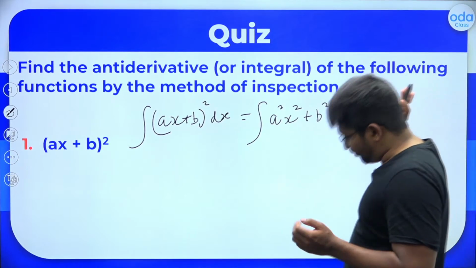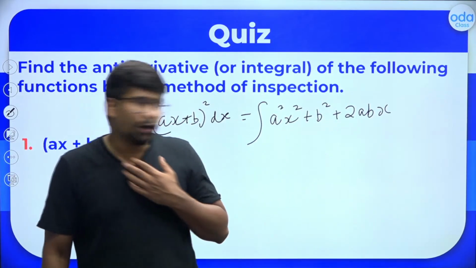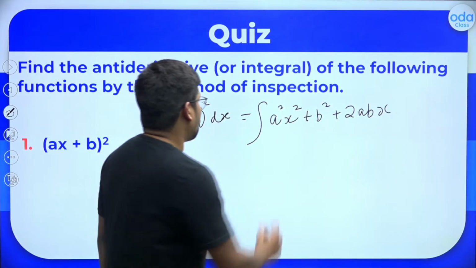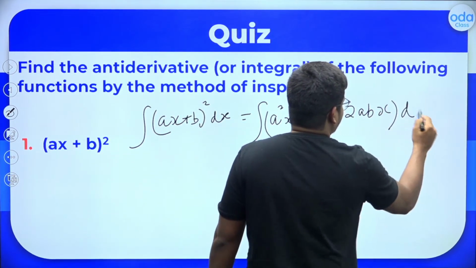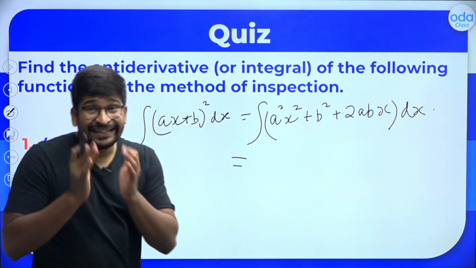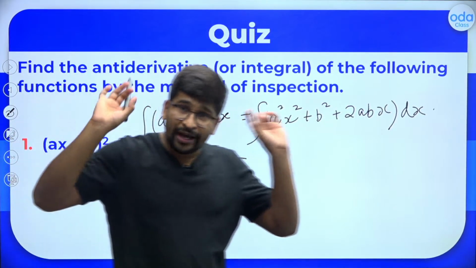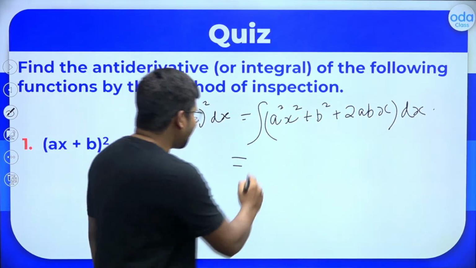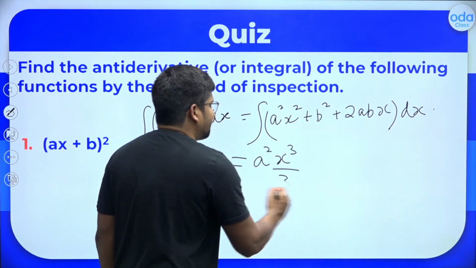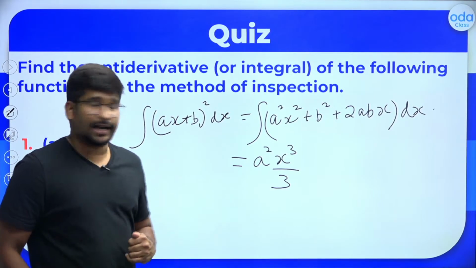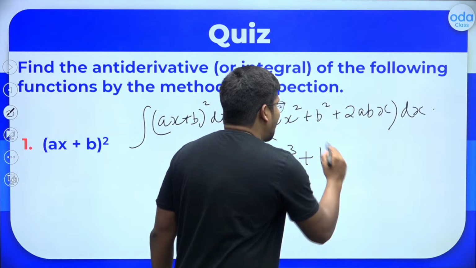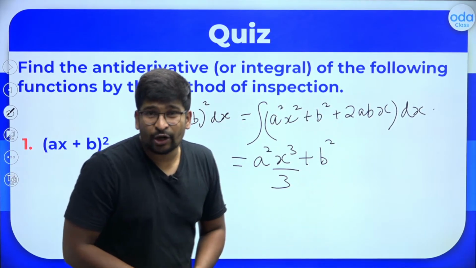What I applied is simply the (a plus b) whole square formula. That is what I have done here right now. And dx, don't forget to put it. Correct? Now when you integrate, a is a constant, so a square will also be a constant. So you will write a square into integral of x square, which is x cube divided by 3, that is x raised to 2 plus 1 divided by 2 plus 1. So x raised to 3 divided by 3 plus b square, which is a constant.